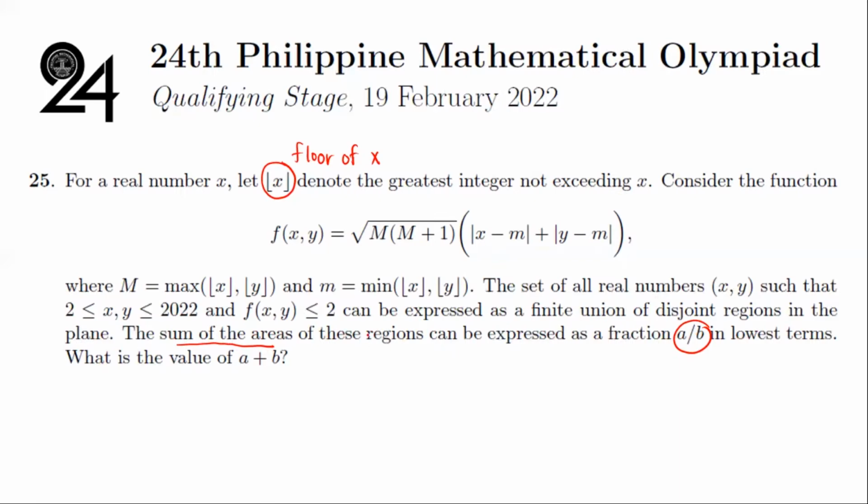Now the problem is talking about certain regions of which we have to find the area. So ano itong mga regions na to? These are the collection of points xy for which the function's value becomes less than or equal to 2. So I suppose for different values of x and y, the output could be larger than 2. Sometimes it's going to be less than or equal to 2. But apparently, if we want that inequality to hold, that's going to happen when x and y somehow belong to certain regions. So we want to understand how those regions are going to look like.